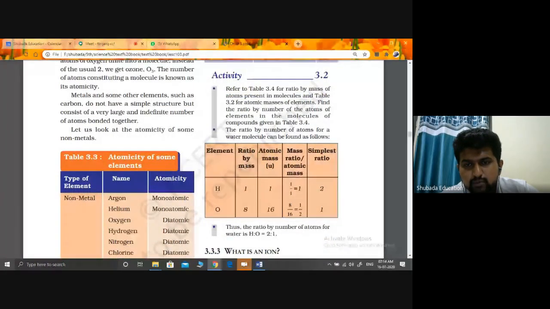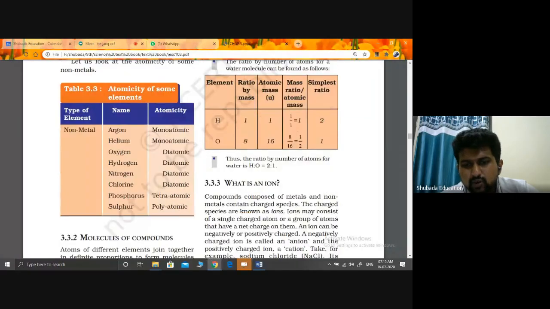See the ratio by their mass. Atomic mass of hydrogen is 1, and atomic mass of oxygen is 16. If you take 8 by 16, it is 1:2, or you can say 2:1.